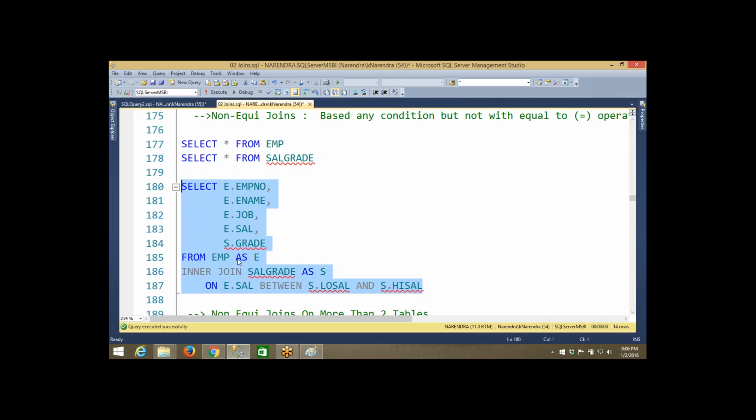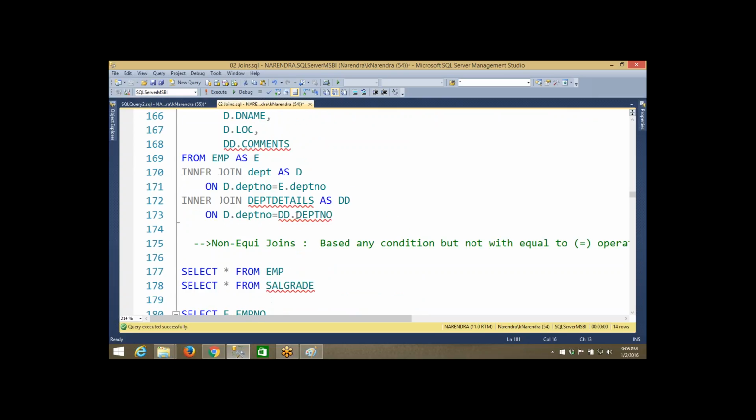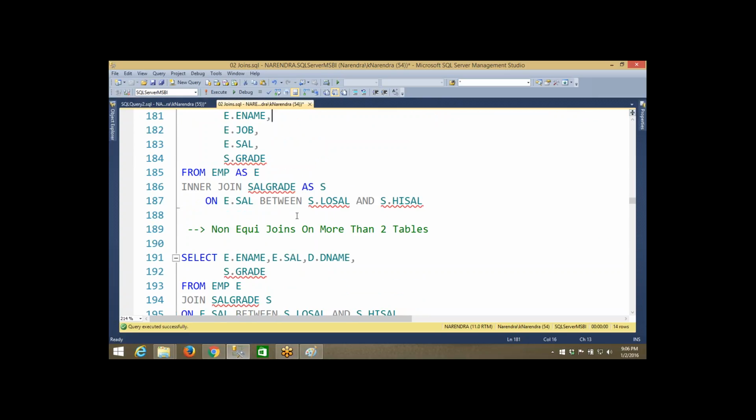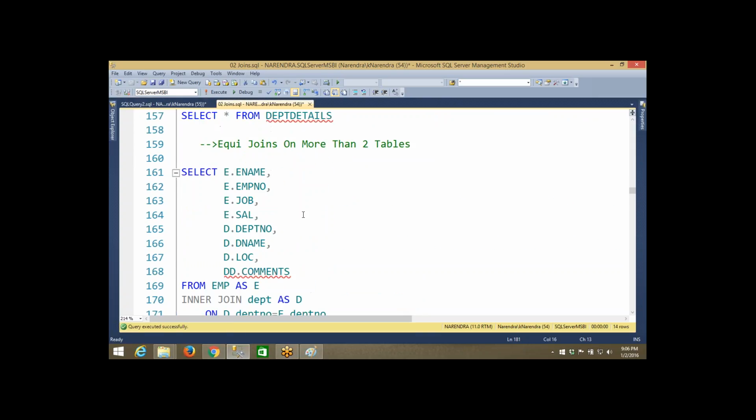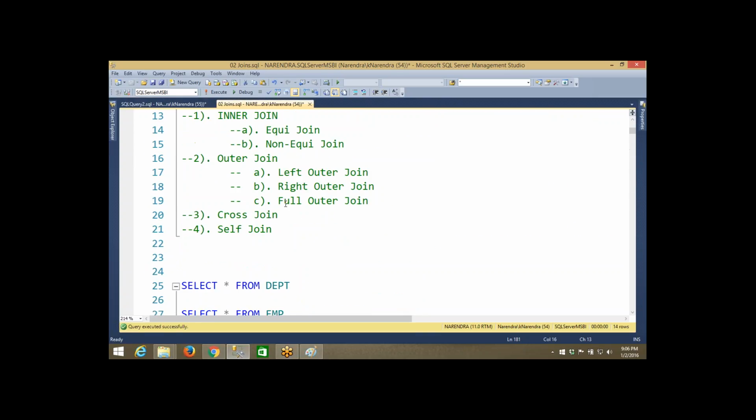So this is how we can use equijoins and non-equijoins between the tables. Within the same query window you can see all the examples. You can just look into the examples. Tomorrow I will cover outer joins and other join types: outer joins, cross joins, self joins. These types of joins I will cover in tomorrow's class. Okay, any questions so far?